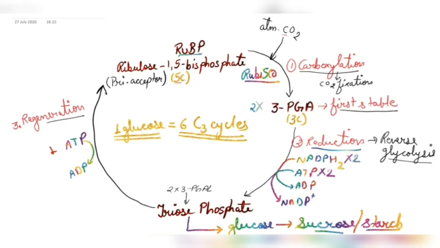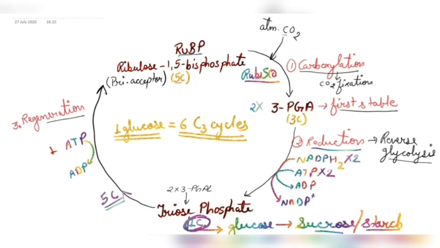This RuBP is there with us, and RuBP takes one CO2 molecule, which leads to the carbon dioxide fixation. So in one cycle, only one carbon is given to form the glucose. Remaining 5 carbons will go back to form the RuBP, that is in the regeneration process.